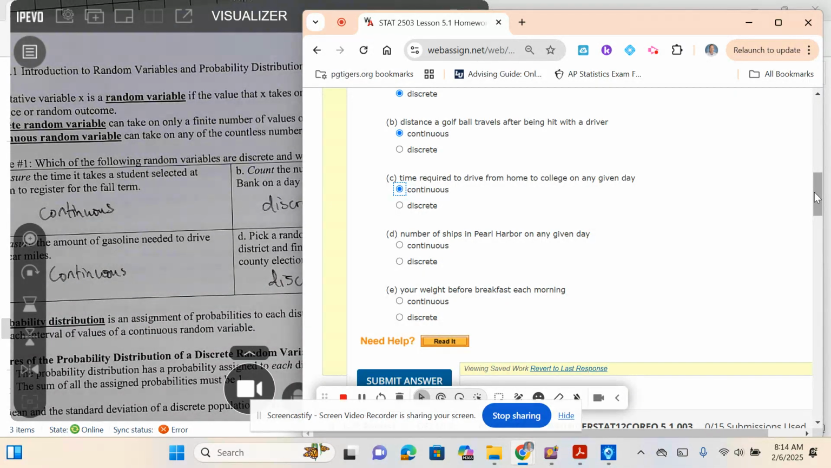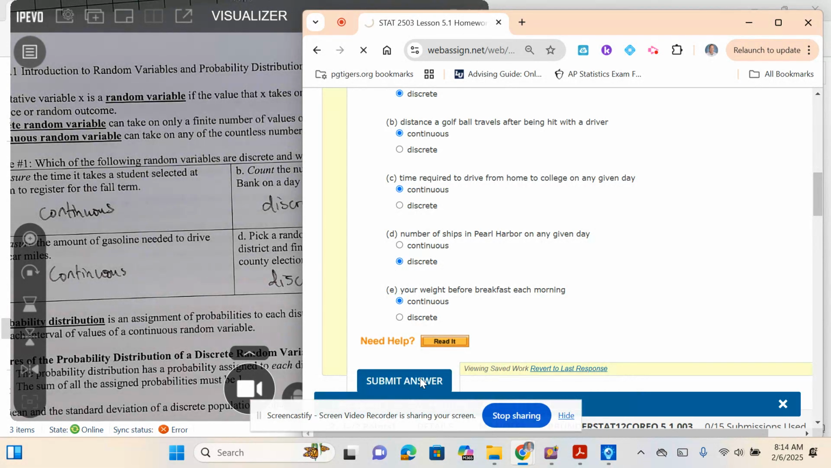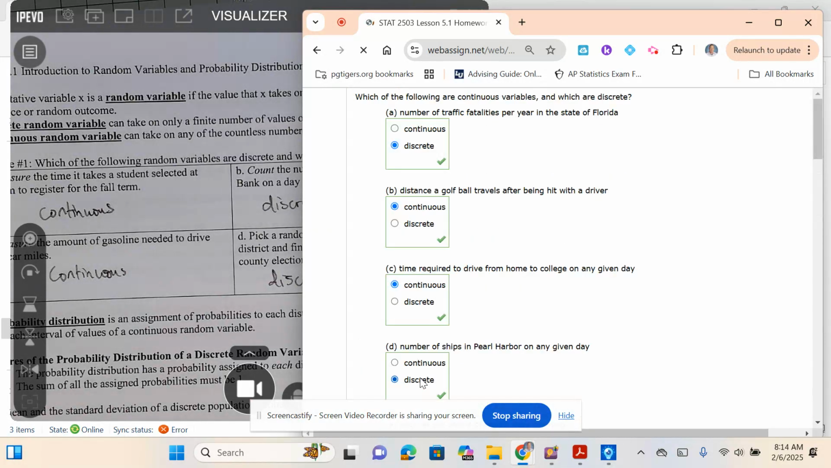The number of ships in Pearl Harbor on any day. Is that a countable number of items, or is that something where you could have a fraction of a ship? It's discrete, it's countable. Good. Your weight before breakfast each morning. Is your weight going to be an exact pound amount, or could your weight be a fraction of a pound? Could be a fraction of a pound, so that's called continuous. Okay, there's one.